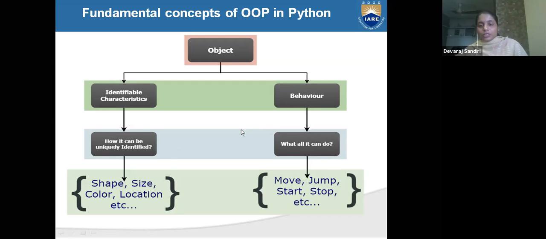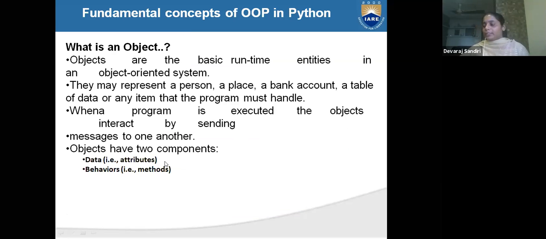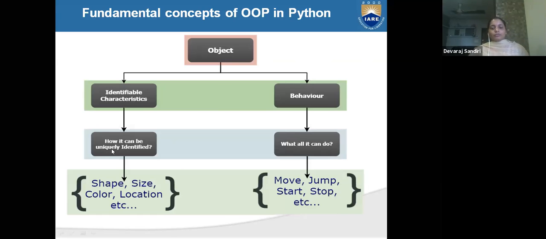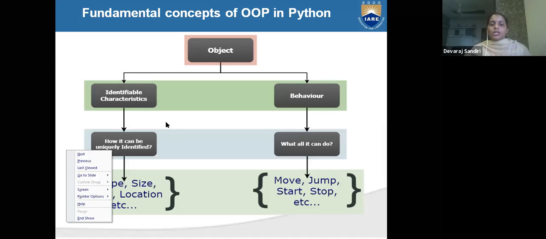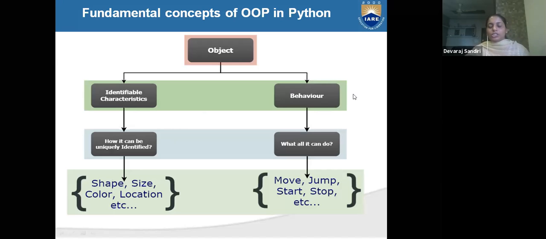Move, jump, start, stop, these all are behavior. Everyone understood this point, data and behavior, attributes and methods? Any doubt on this? Can I continue? Identifiable characteristics means it is data, and behavior means it is your methods.